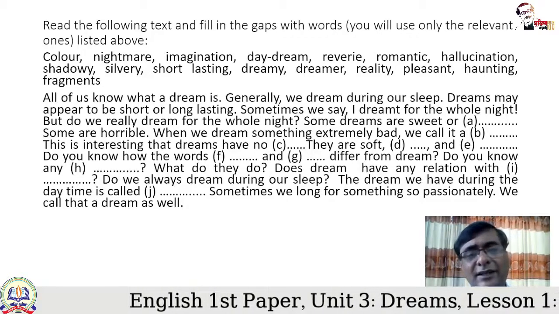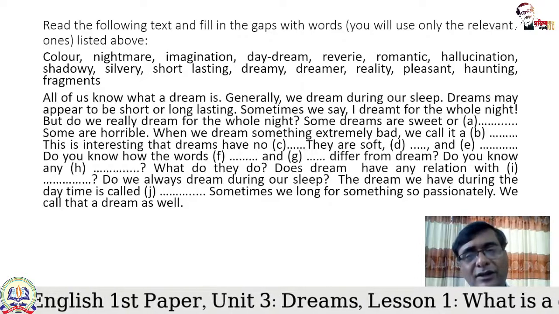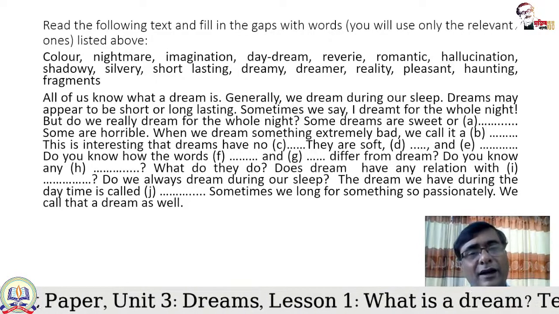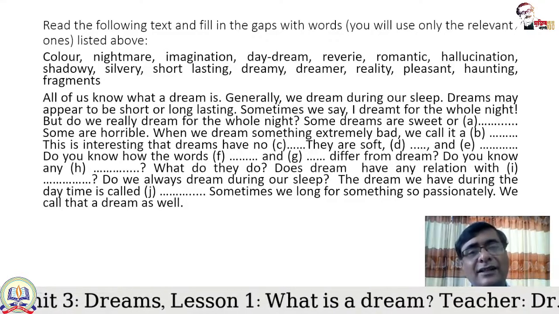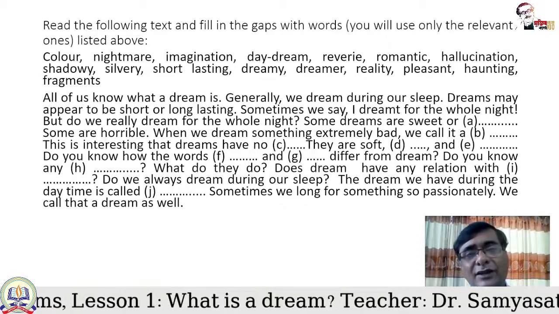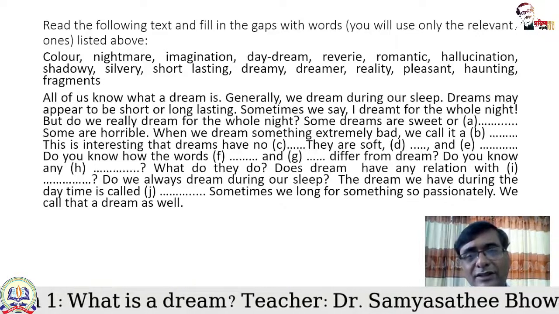Since it's a long list, you have got options. So there was also romantic, there is shadowy, there is pleasant, there is short lasting, there is silvery. So instead of those 2 words that I have used, you can also use these words.